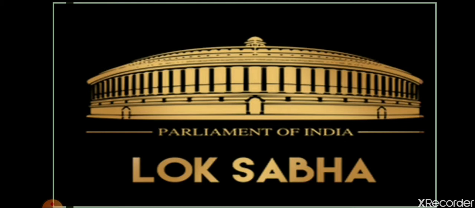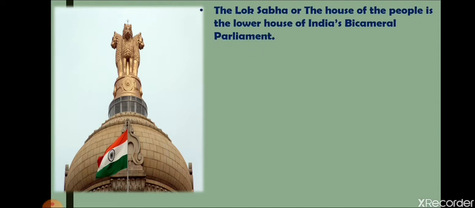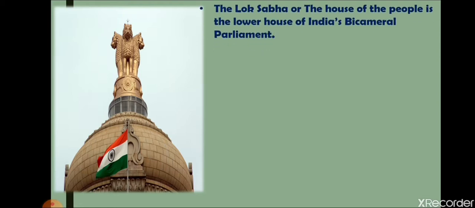So let's have a look at the first house of the parliament, that is Lok Sabha. So let's see what Lok Sabha is. Students, as we have learned about legislative assemblies or Vidhan Sabha in class 7th, like that Lok Sabha is also there. Sabha means the organization that is formed by the people. So that is Lok Sabha, or the House of the People. Lok Sabha, also known as the House of the People, is the lower house of India's bicameral parliament.